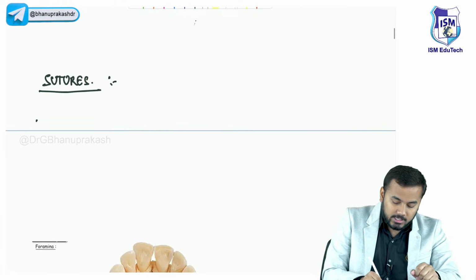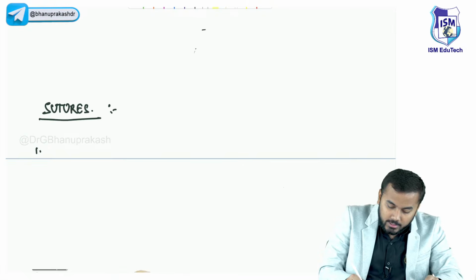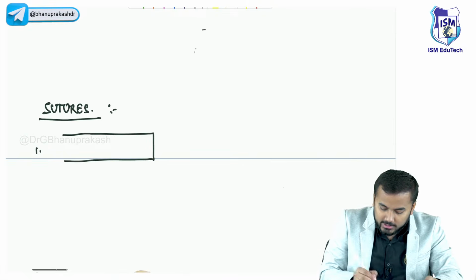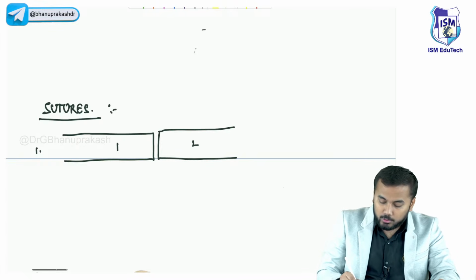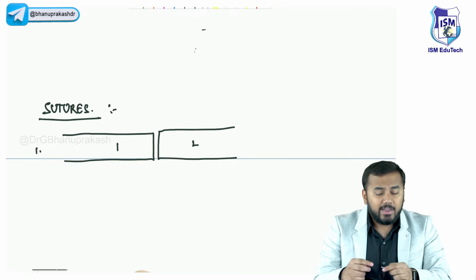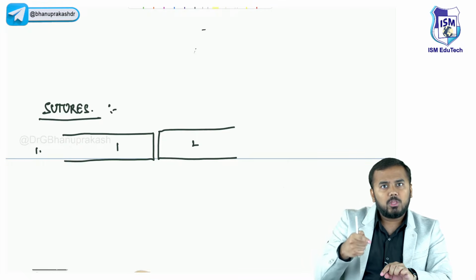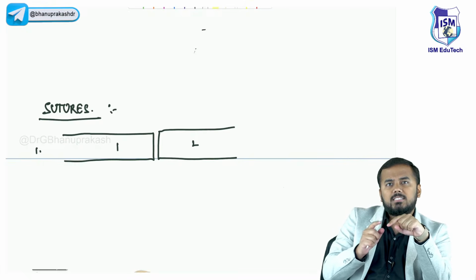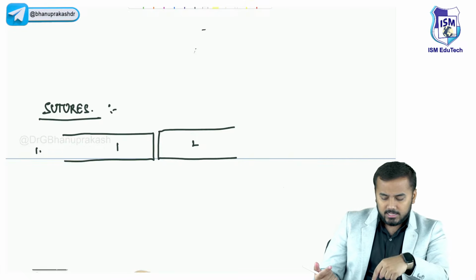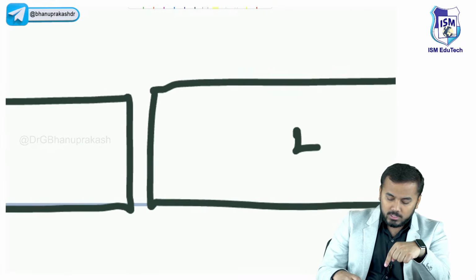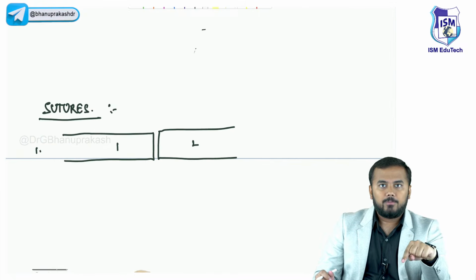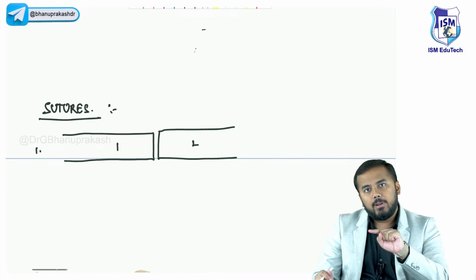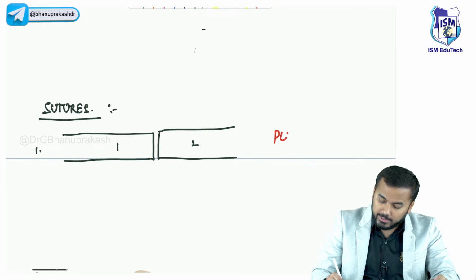the first important thing is, look, this is one bone, and this is another bone, bone number 1 and bone number 2, both bones joining together. If you clearly look at the surface of both the bones where they are joining, are these surfaces even or uneven? These surfaces are smooth. Both the surfaces are smooth and even. This kind of joint is called a plain suture.